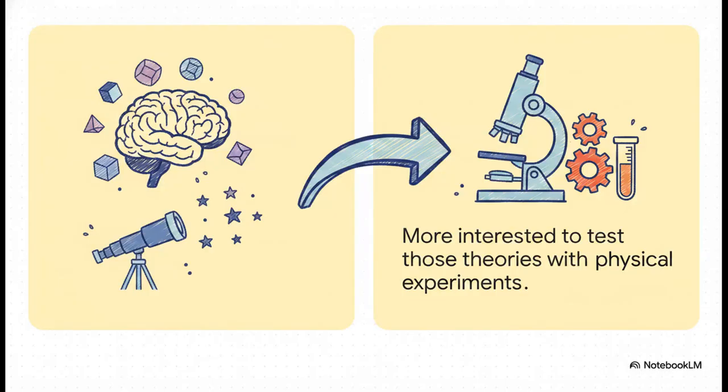And to decode all these rules, physicists generally team up into two collaborative camps. You've got your theoretical physicists. They're kind of like the architects. They observe nature, take what we know, and use intense math to draft up theories and solve mysteries. Then, on the flip side, you have the experimental physicists. They're the builders. They're the ones out there rigorously testing those mathematical blueprints with actual physical experiments. It's a pretty amazing tag team.